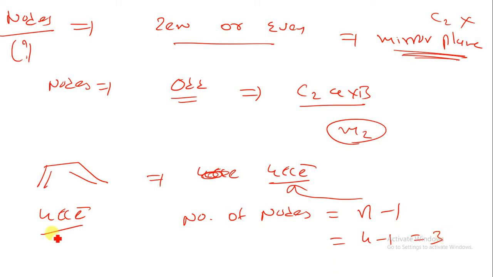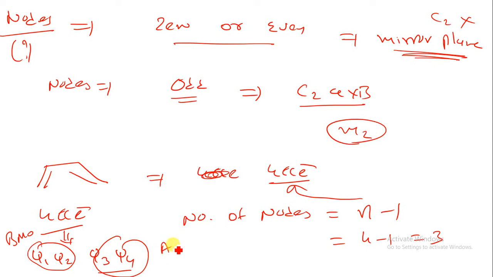Here we are having 4 pi electrons, so there will be 4 wave functions like psi 1, psi 2, psi 3 and psi 4, in which psi 1 and psi 2 will remain at the BMO, and psi 3 and psi 4 will remain at the ABMO. This is the simple thing that you have to remember. So now let us understand the 1,3-butadiene symmetric properties.